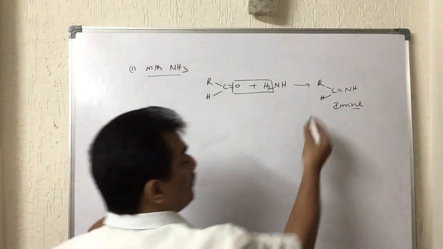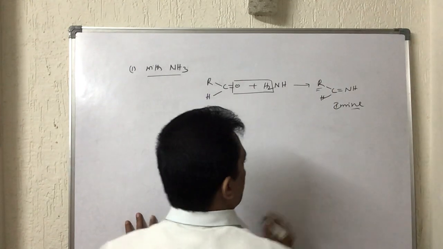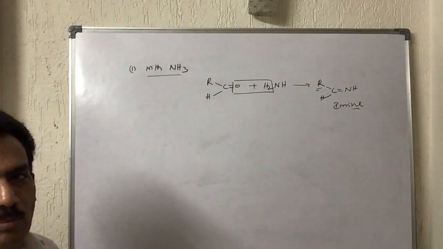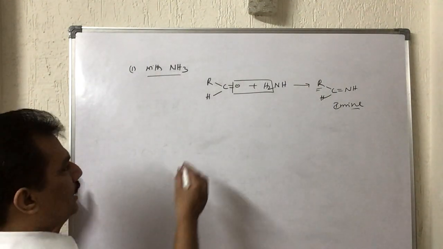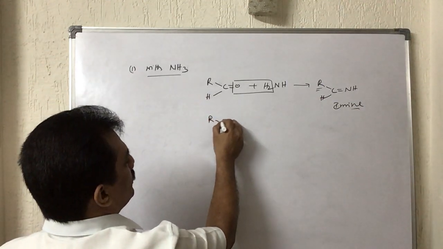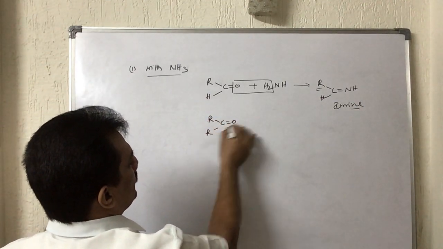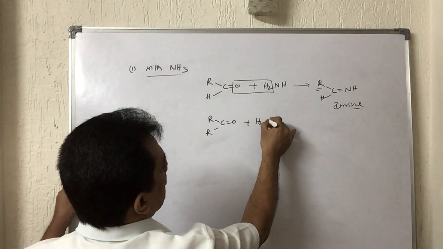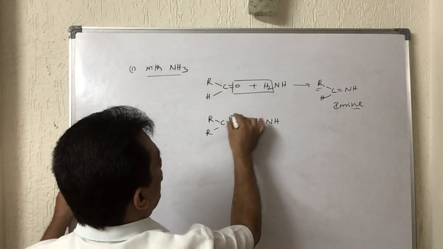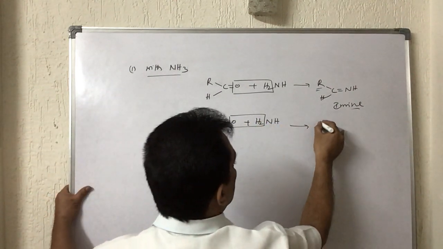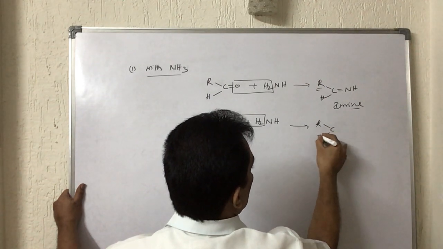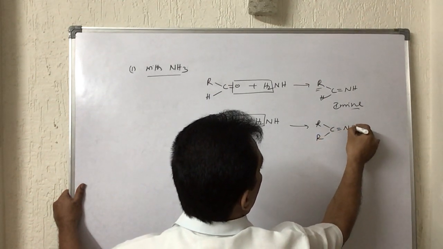And when these imines are alkylated imines, say for example, when ketones react like this with NH, these are alkylated imines, meaning these have a double bond to NH.